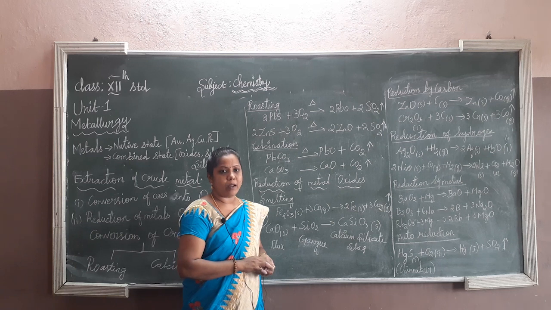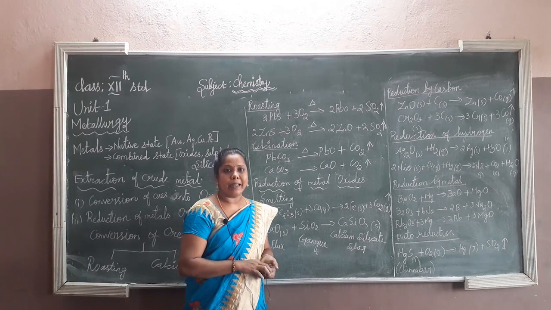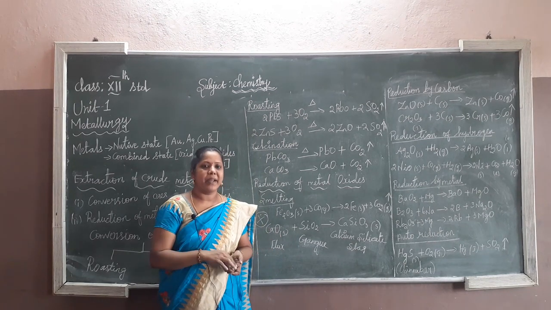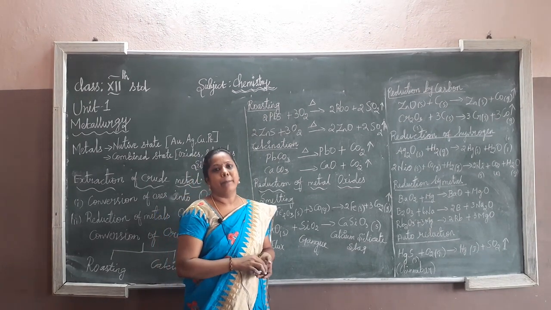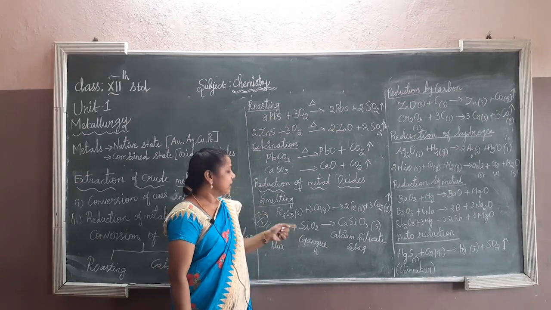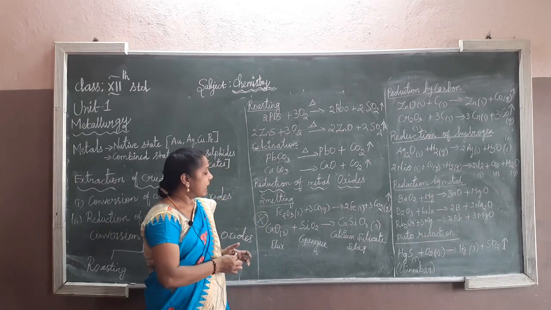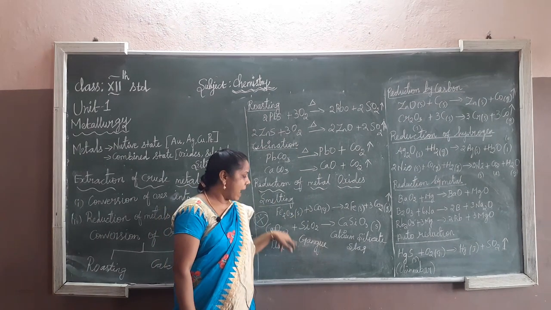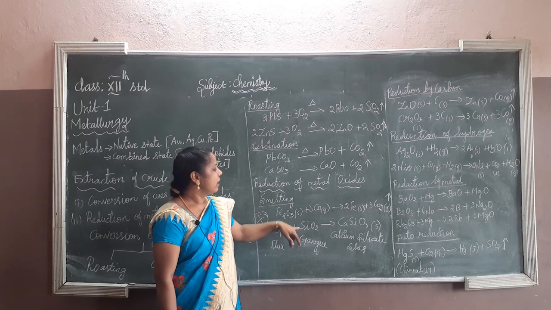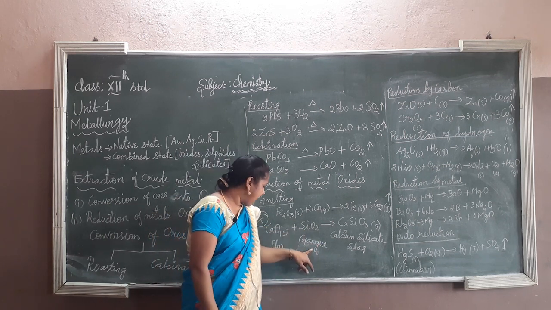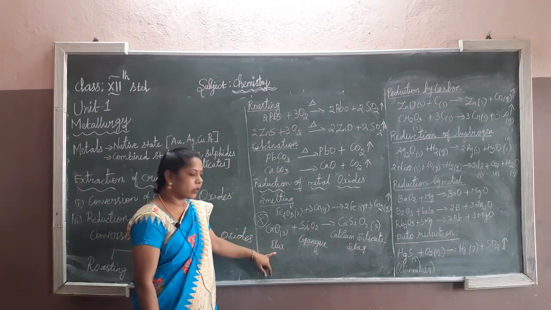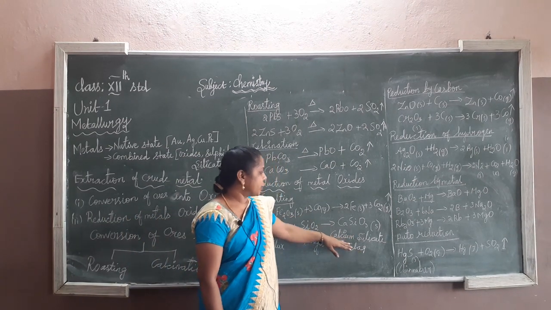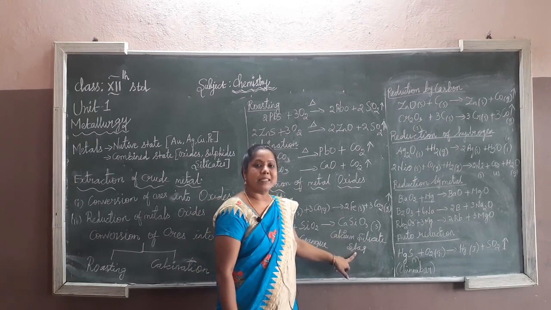I already explained concentration of ores: the ore contains impurities, non-metallic compounds combined with the minerals, and removing these impurities from the minerals is called concentration of ores. That kind of non-metal compound combined with the metal is called gangue. So silicon dioxide acts as the gangue, and calcium oxide acts as the flux. Both react to give calcium silicate, which is called slag.